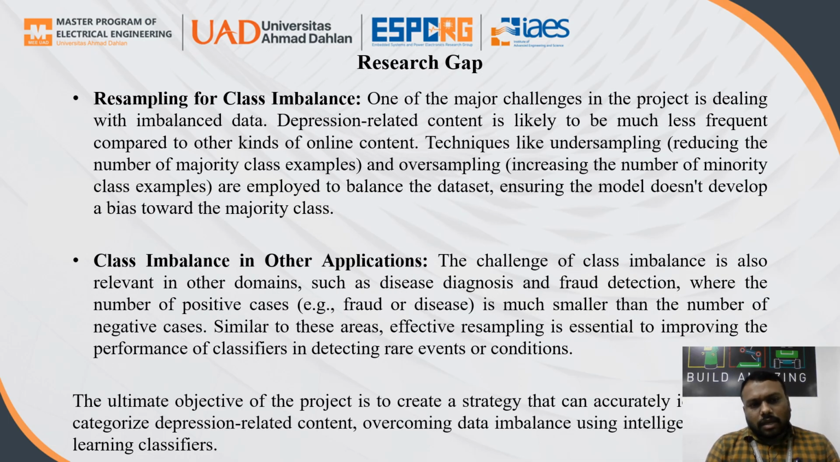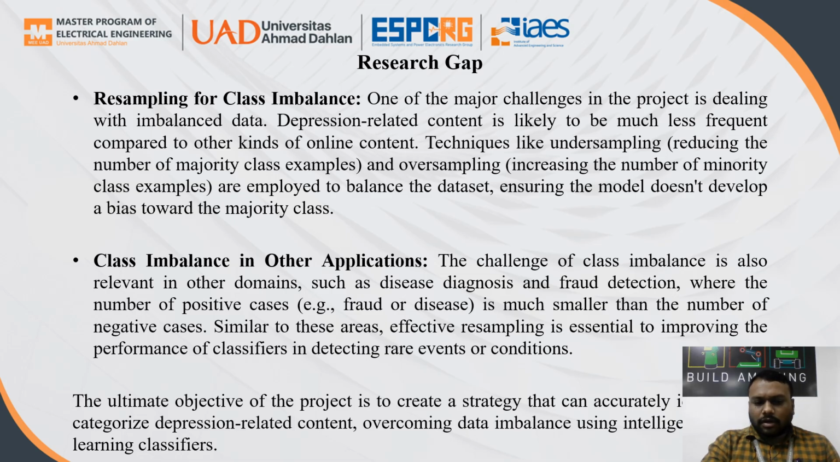Another research gap is resampling of class imbalance. It is a major challenge when we deal with imbalanced data. Depression-related content is likely less frequent when compared to other online content. Another challenging issue in class imbalance is related to the domain, for example disease diagnosis and fraud detection, with the number of positive cases and the number of negative cases. In disease identification there is also false identification in the data set. So there is also that challenge.